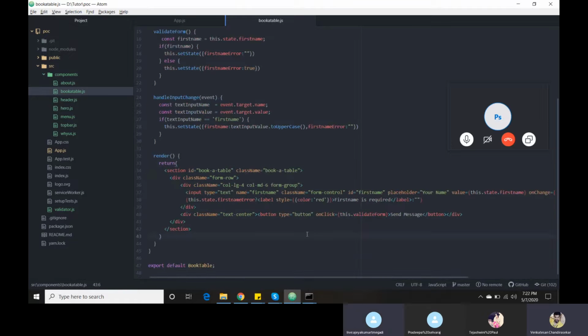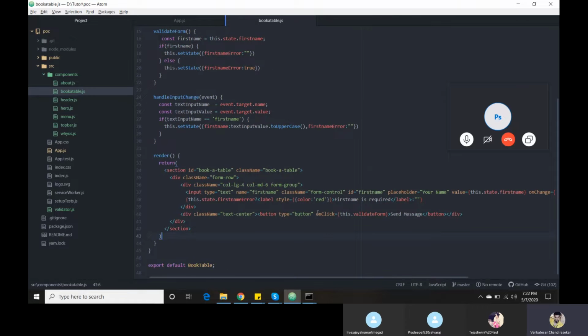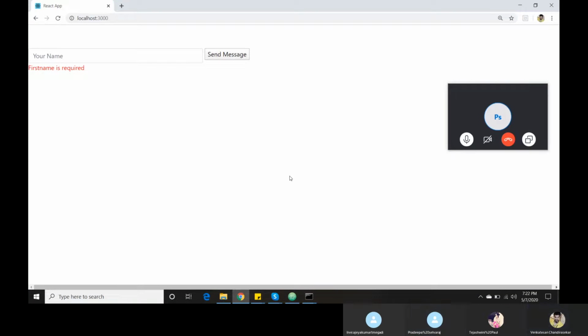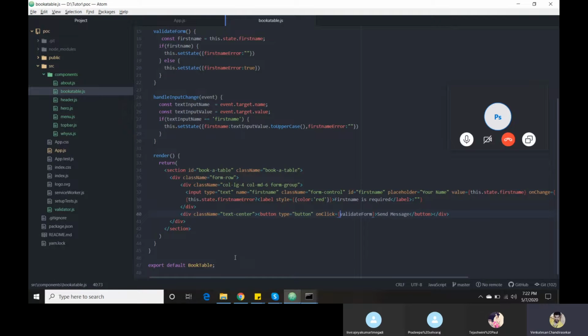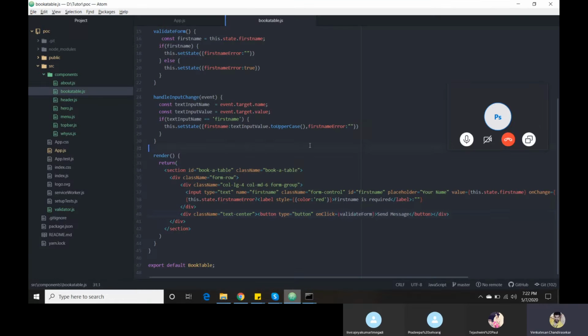Yes, Venkat. Thank you. Okay, actually in normal JavaScript I will explain clearly. If I did not use this, then probably it will say validate form is not defined. The validate form doesn't know where it is defined. That's the reason we are indicating, okay, the validate form, you are here.